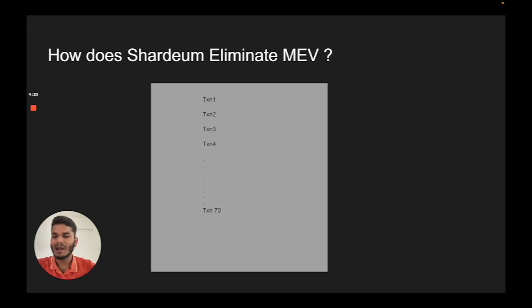So when you place an order, a bot cannot see your transaction and place another transaction with higher gas fees above you. This totally eliminates front running and back running bots, because the Shardeum network itself works on a first come, first served basis. That's how Shardeum eliminates the MEV crisis.